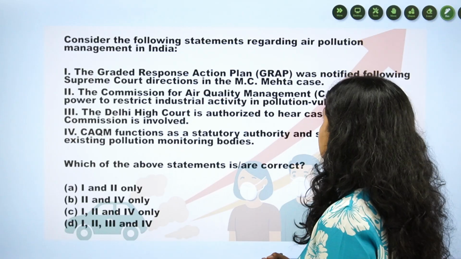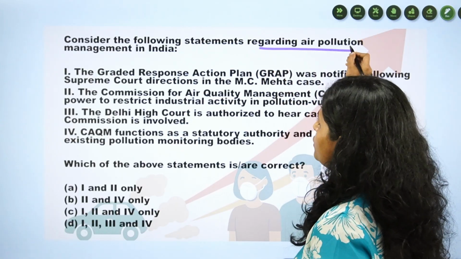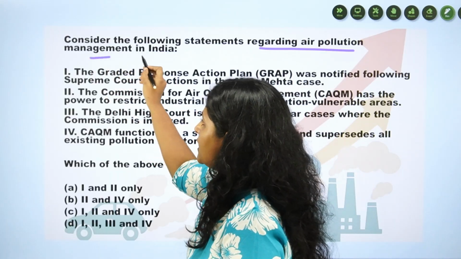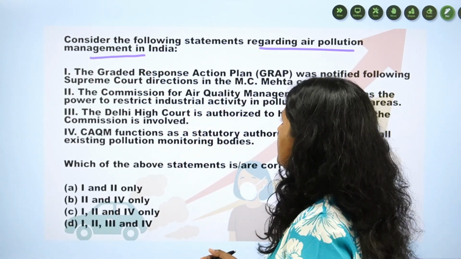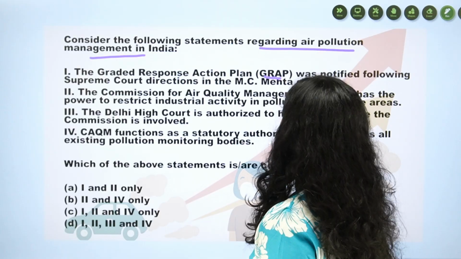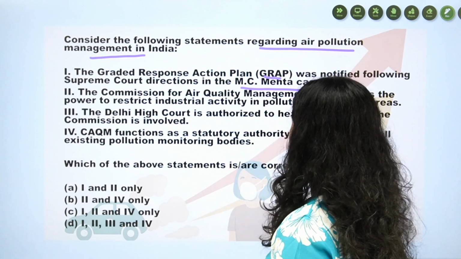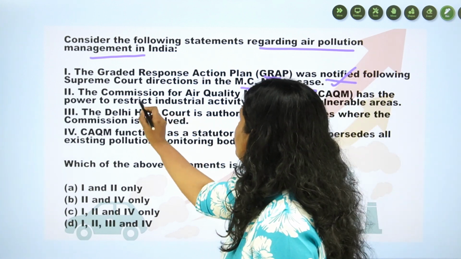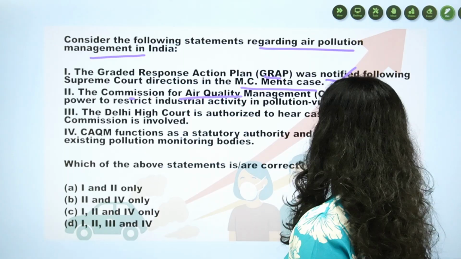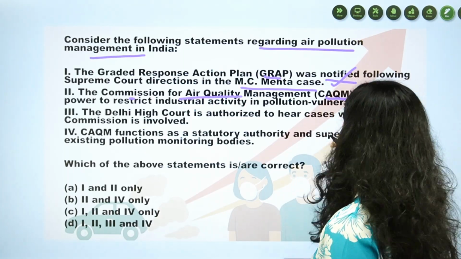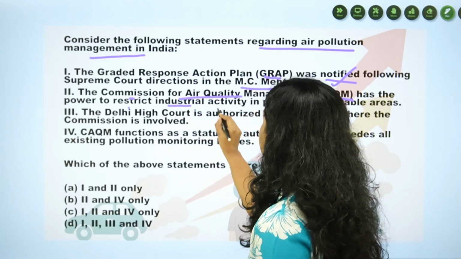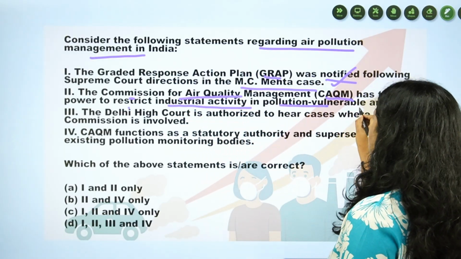The first question is: regarding air pollution management in India, consider the following statements. The first statement is, GRAP is notified under the MC Mehta case. That is correct. Now, the Commission for Air Quality Management, CAQM, has the power to restrict industrial activities in pollution vulnerable areas.